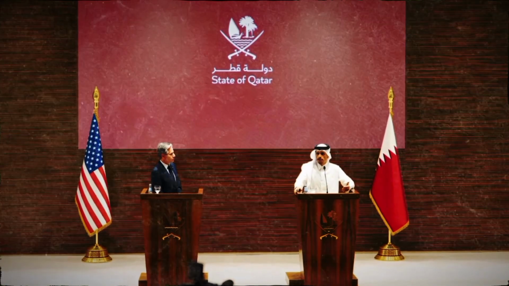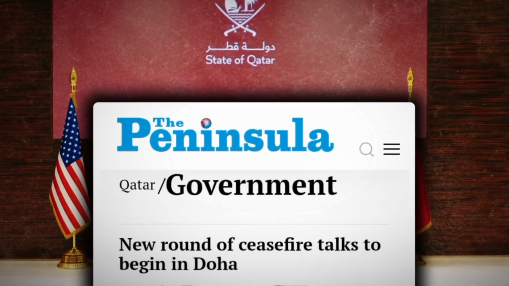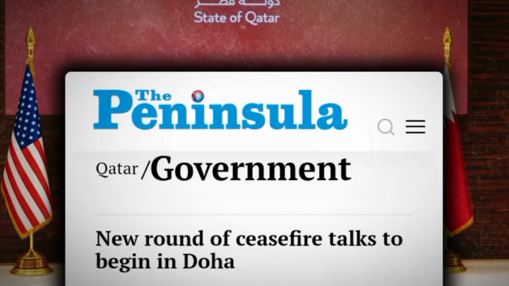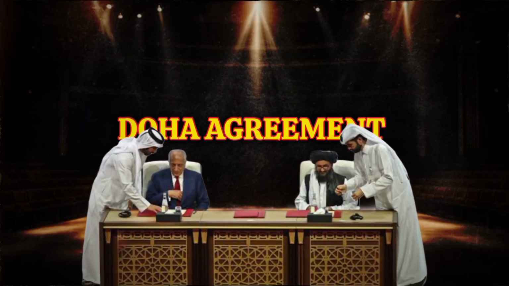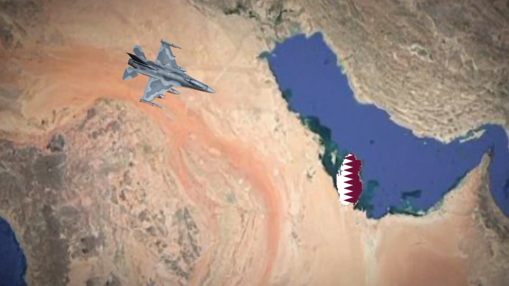Seeing this situation, the world powers aligned again to cause a ceasefire in this war, where Qatar was seen as mediator between Israel and Hamas forces. The same Qatar that signed the Doha agreement. You can see about the Doha agreement in that video, and in that video you can see the importance of Qatar. The same Qatar that was attacked by Israel at that time, which I'll tell you later in the video.